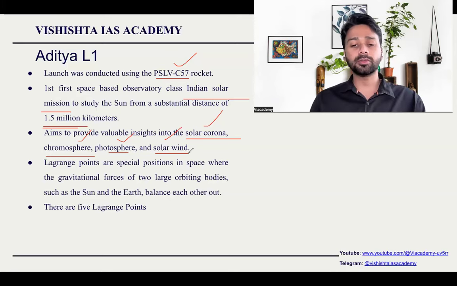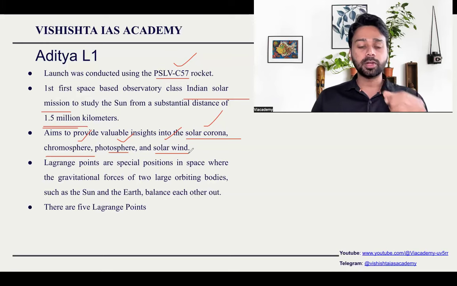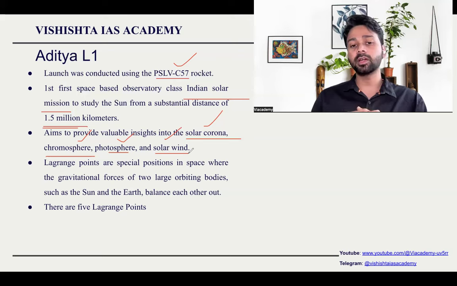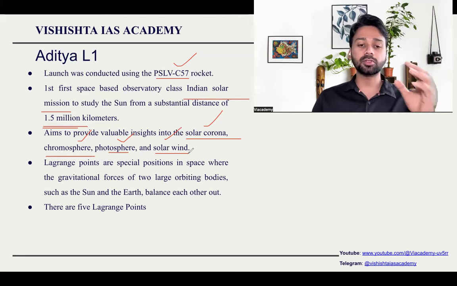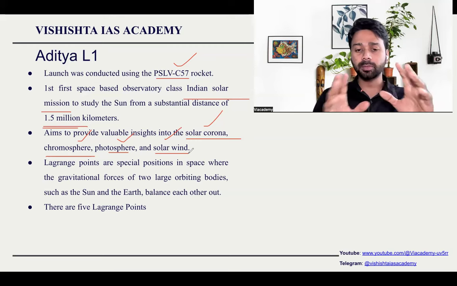And finally, solar winds. Solar winds are magnetic fields that emerge from the sun towards the planets, or towards the solar system. How does solar wind happen? A high amount of electromagnetic release happens because the sun rotates about itself. In 27 days, one rotation happens. Because of this continuous rotation, the magnetic fields keep entangling with each other, and because of that, solar winds emerge. A lot of electromagnetic charged particles coming out of the sun towards space is called solar wind.